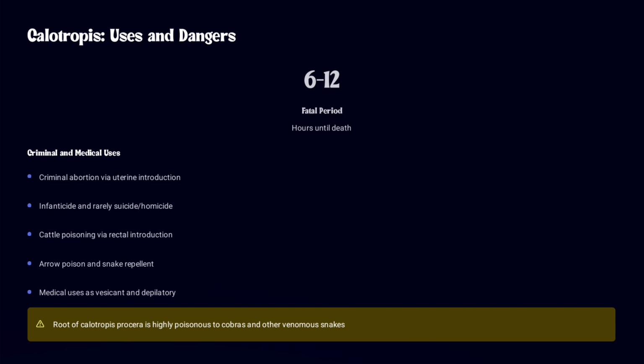And for criminal and medical uses, let's see, it can be used for criminal abortion, where they introduce this calotropis through uterine introduction, and it is used as infanticide, and it is rarely used as homicide or suicide. And it is used in cattle poisoning, and also in arrow poisoning and as a snake repellent.